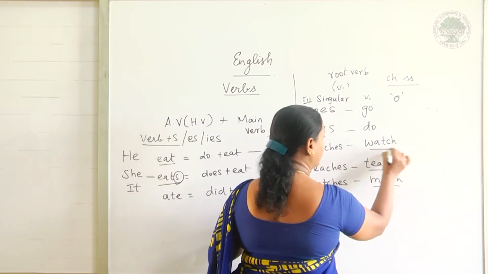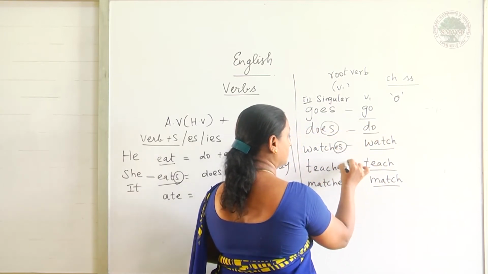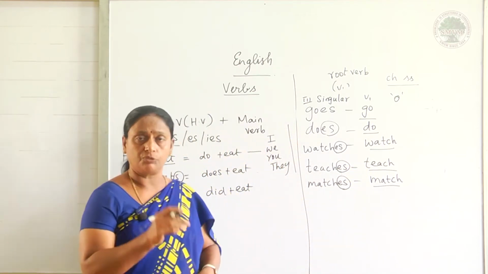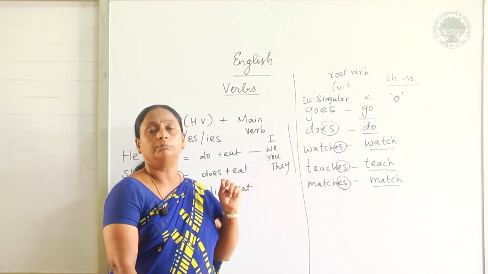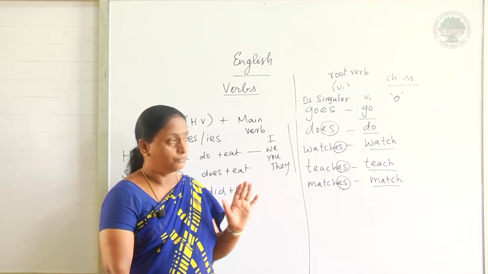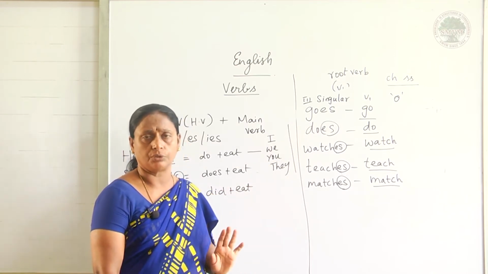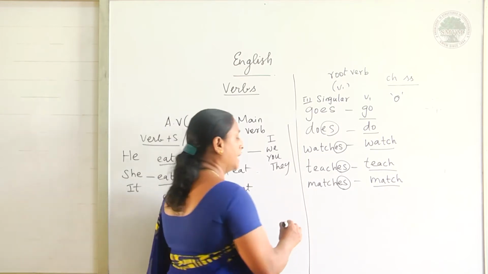Along with the verb, I am adding es. So there are some verbs where we have to add es. You should be thorough with that part. These are only some examples; there are some more words also. Understand or not? You have to find them out. Okay. Crash.